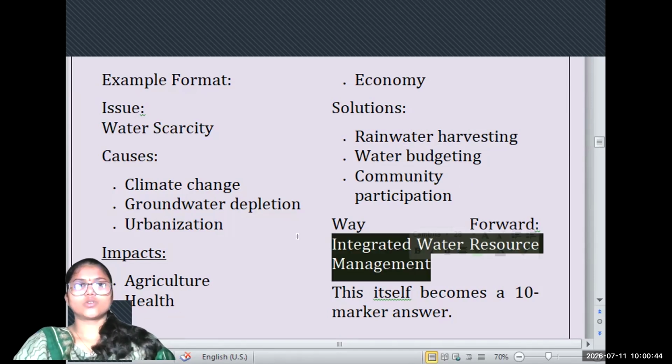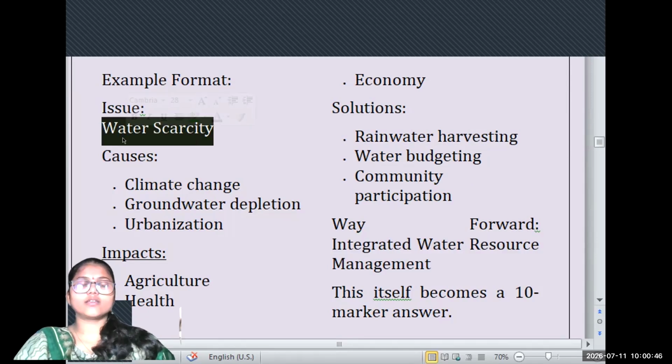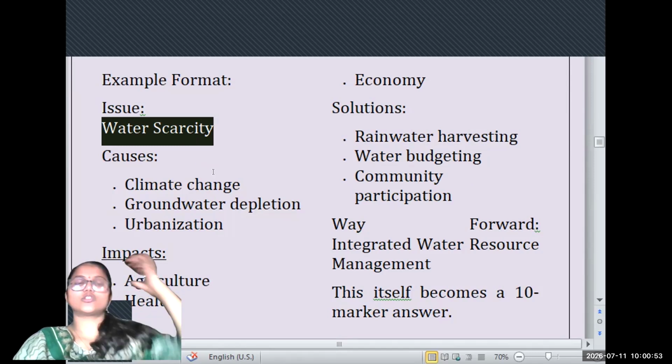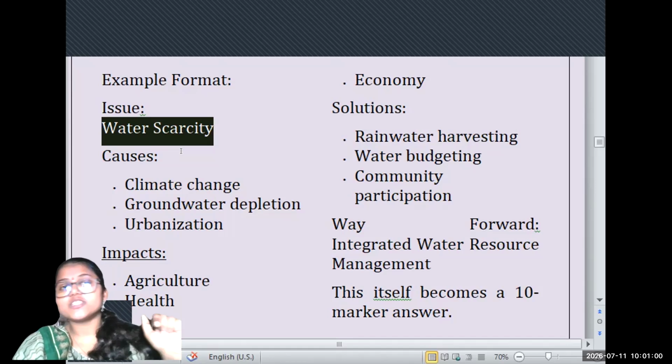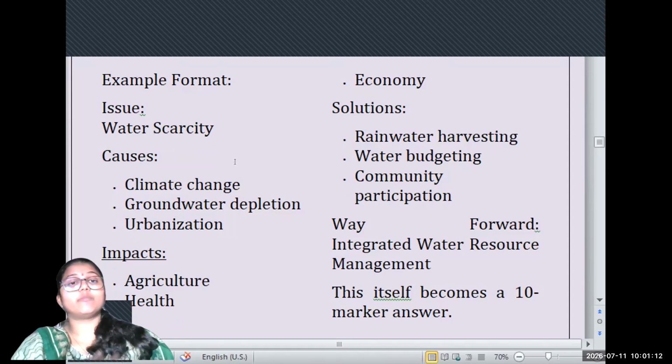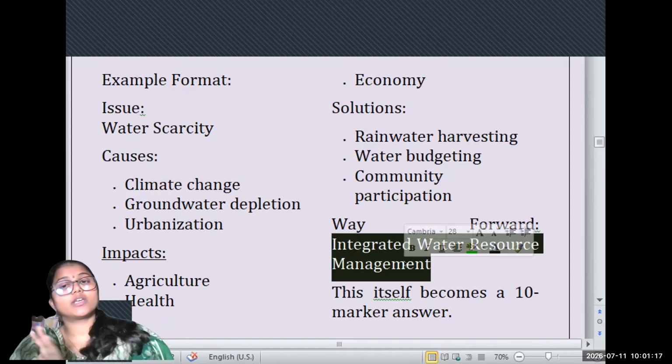Okay, so if you see, water is not like a private property. It's not a private property, so that's why it should be regulated by the state. It comes under public management, public administration. So that's why we are discussing all these points: climate change, the major causes, and what should be the way forward, because water is a state subject. That's why integrated water management should be conducted.